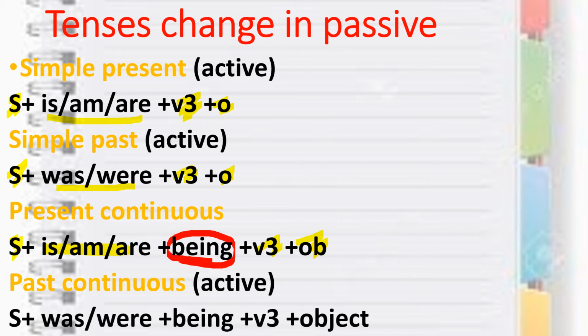Again very easy, being. What you need to learn is being. The rest is the subject will come, then V3, then the object, and we have past, so was, were will come plus being, because in continuous, being will come, which you need to learn. This is simple present, simple past, present continuous, and past continuous.